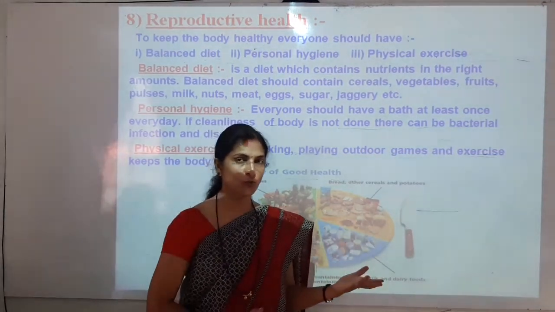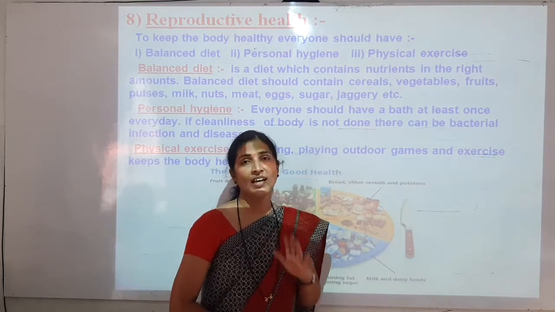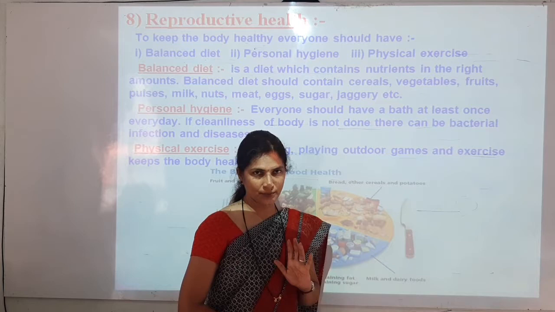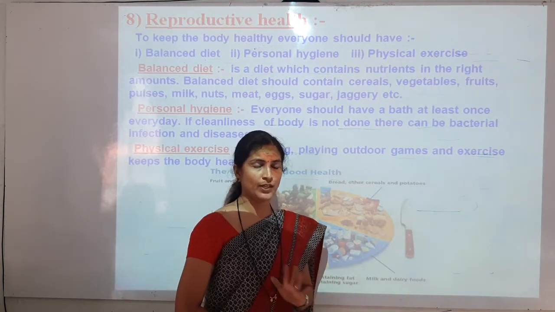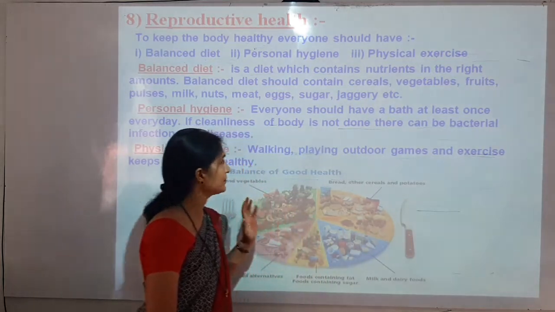Early in the morning also we drink milk. Everyone must have that habit. At least a cup of milk everyone should drink early in the morning. If it is not possible early in the morning, at night also, before going to bed, you can drink that milk.